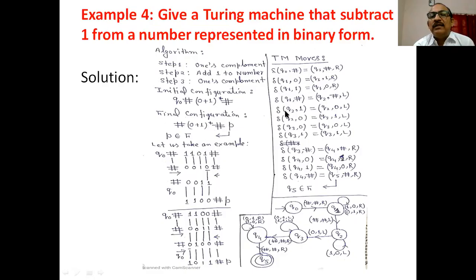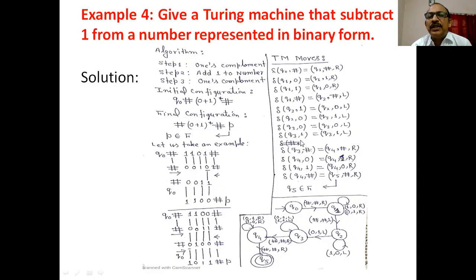Here we are going to add the number. If the machine in state Q2 encounters 1, we have to change it to 0 and remain in the same state. If 0 is encountered, change it into 1 and move in the left direction. At this time the machine goes to state Q3. If Q3 sees 0, here we go in the left direction, replacing 0 by 0. If 1 is encountered, replace this 1 by 1 and move in the left direction.